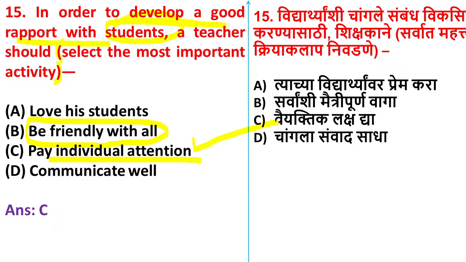Yes, we discussed this a few minutes back. So here, in order to develop a good relationship with students, the teacher develops good friendship with the students when he meets them, goes near a student, and asks his name and some other personal information. Then he will get a good relationship with him. Yes or no? So when the teacher pays individual attention, he is maintaining a good relationship with the student. So option C is correct.